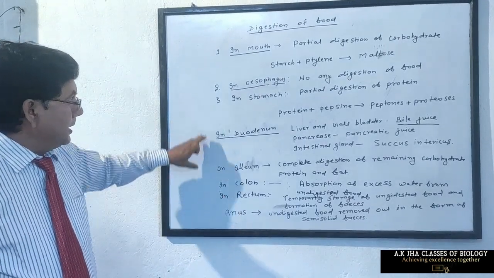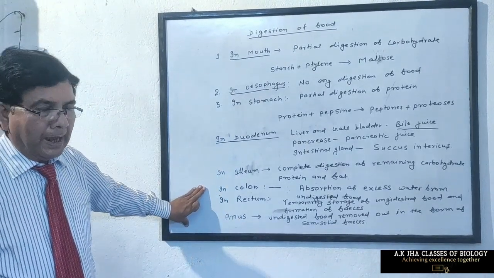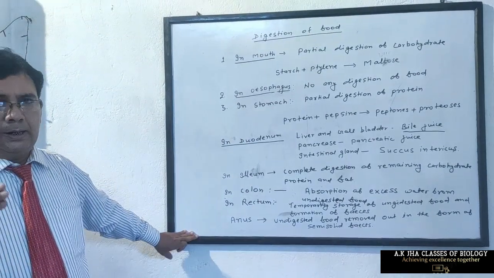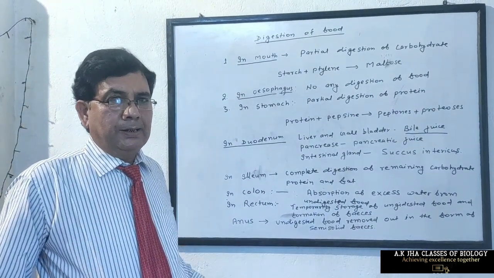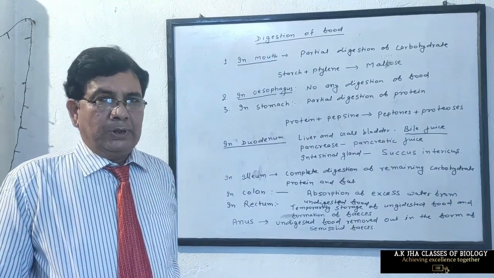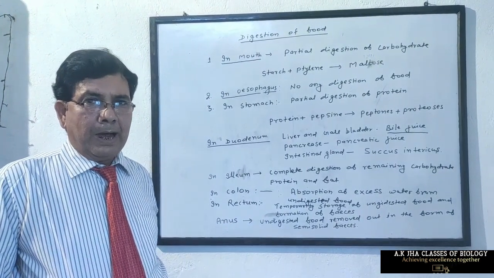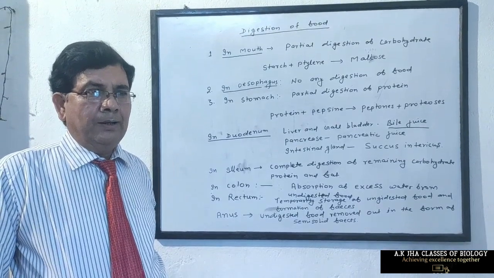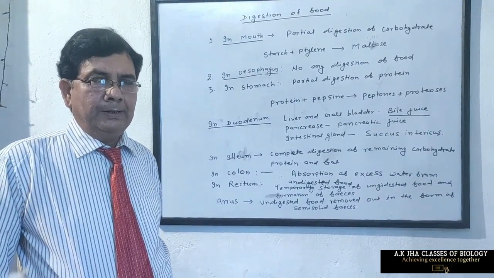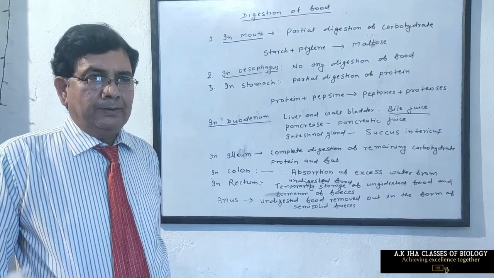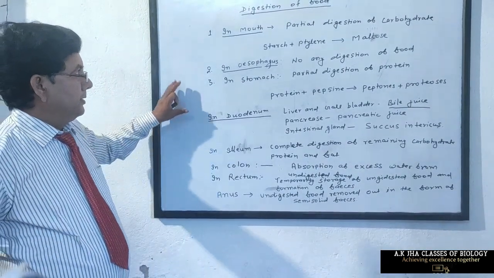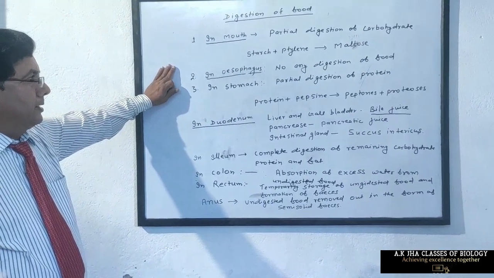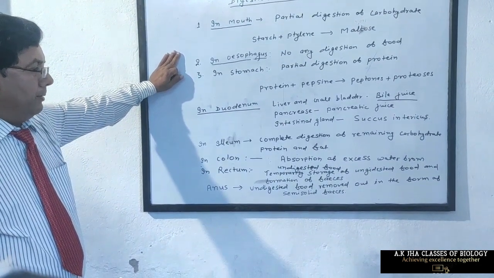In human beings, this occurs in the alimentary canal, but in the unicellular amoeba, all the processes occur in a single cell with the help of the body wall, and food is digested inside the cell in the food vacuole. Here we studied the digestion of food in the alimentary canal of human beings.